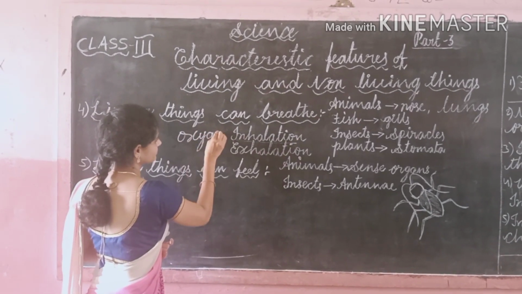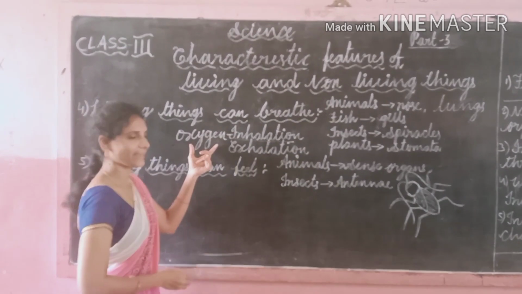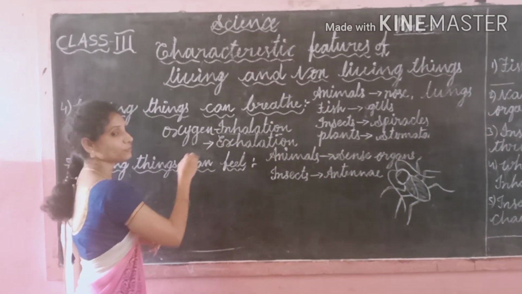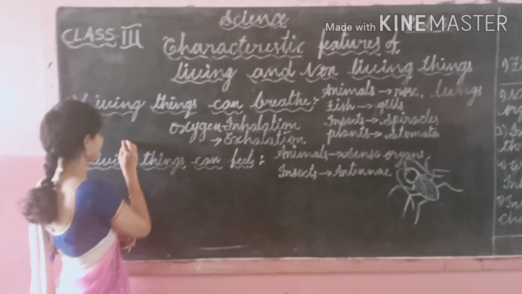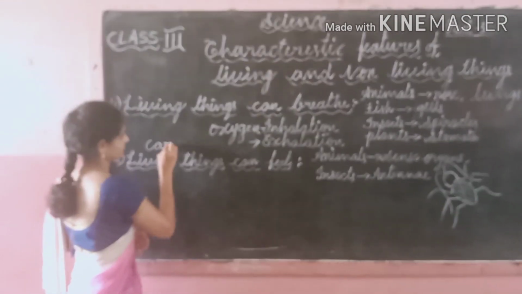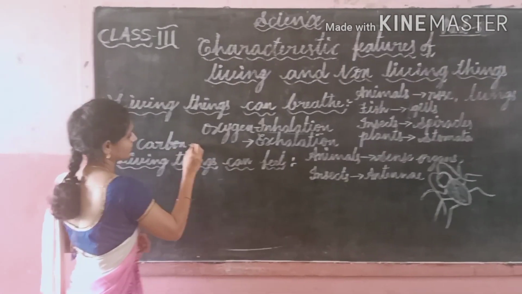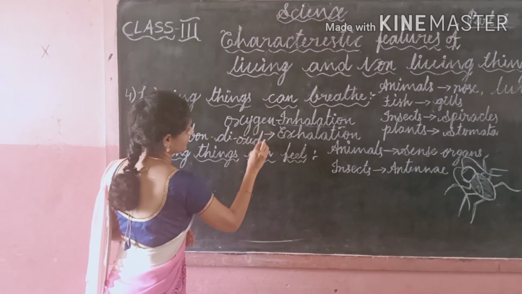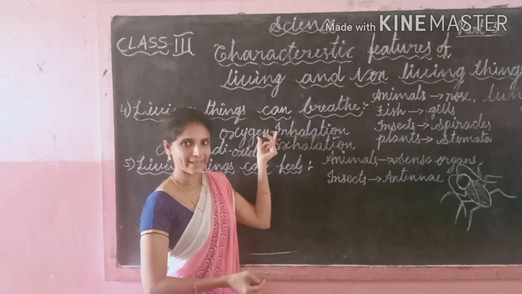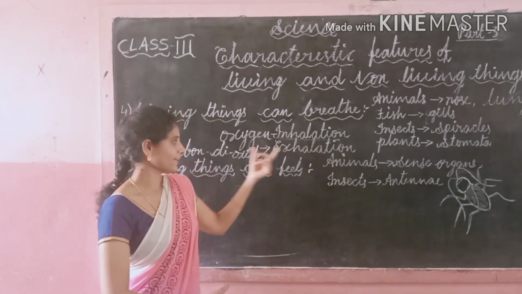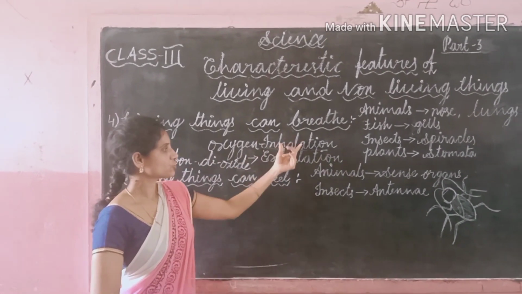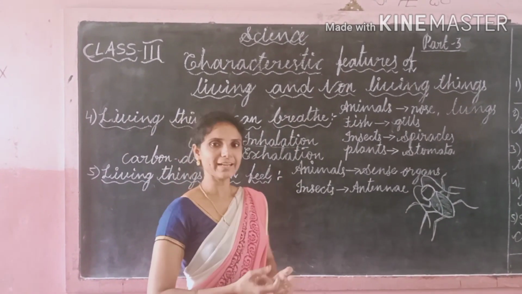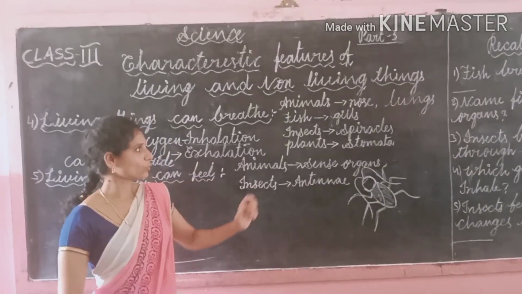Oxygen. Oxygen gas we take in. And during exhalation, we release out carbon dioxide. We inhale oxygen, we exhale carbon dioxide. These two steps are involved in the breathing process. So human beings and animals breathe through their nose.